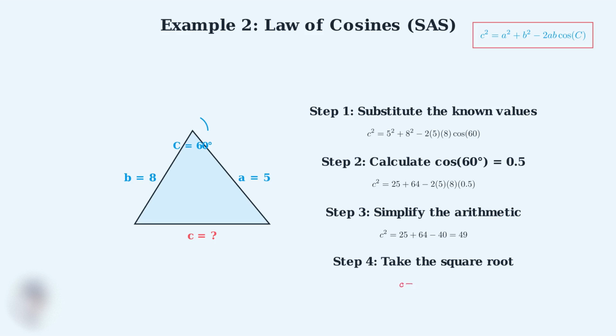Step 4. Finally, we take the square root of both sides. The square root of 49 is 7. Therefore, side c equals 7 units. Perfect. We can now update our triangle diagram. Side c equals 7 units, completing our solution.